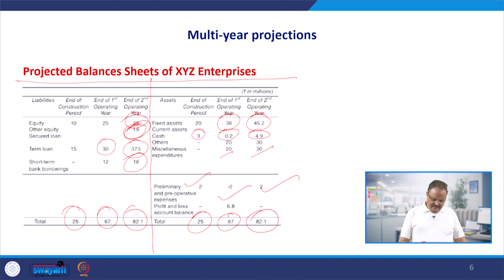So the preliminary expenses we are writing here are expenses but we are treating them as an asset, and similarly the loss is also a loss but we are treating it as an asset. So these are basically called fictitious assets, which are initially capitalized, and over a period of time, from the profit of the subsequent years, these losses and expenses are written off and finally removed from the balance sheet.